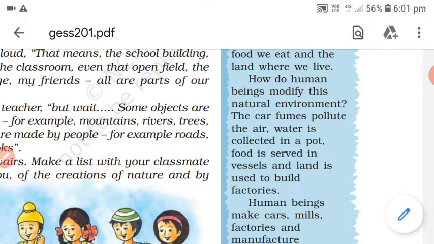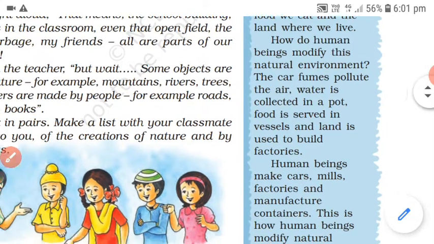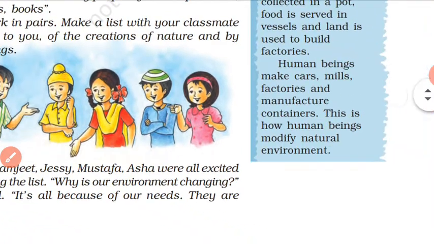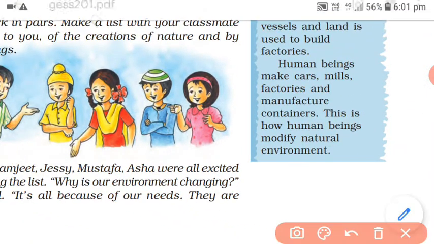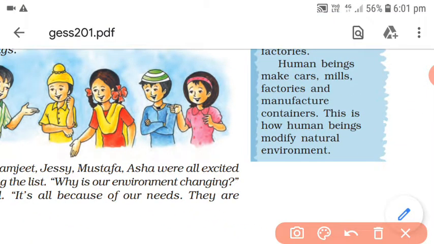If you come across a question about how human beings modify the environment, you can find a number of answers. In this case, humans modify their environment: human beings make cars, mills, factories and manufacture containers.